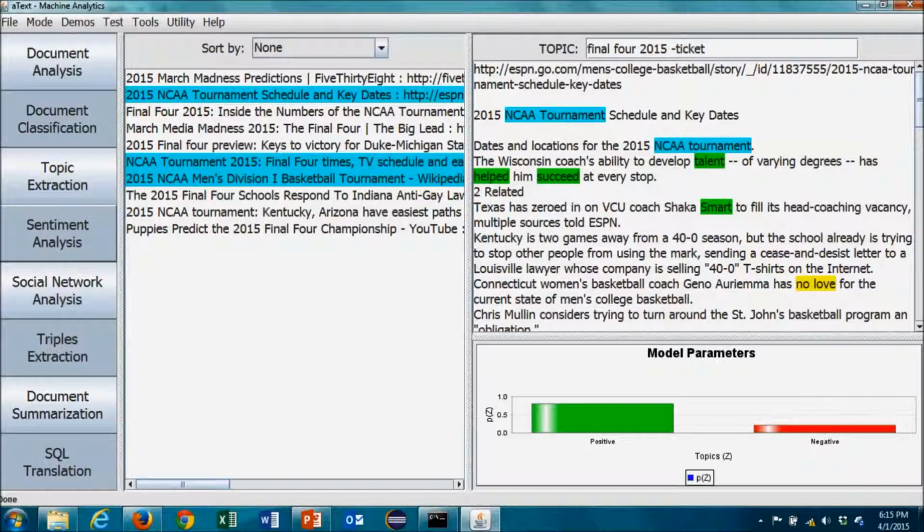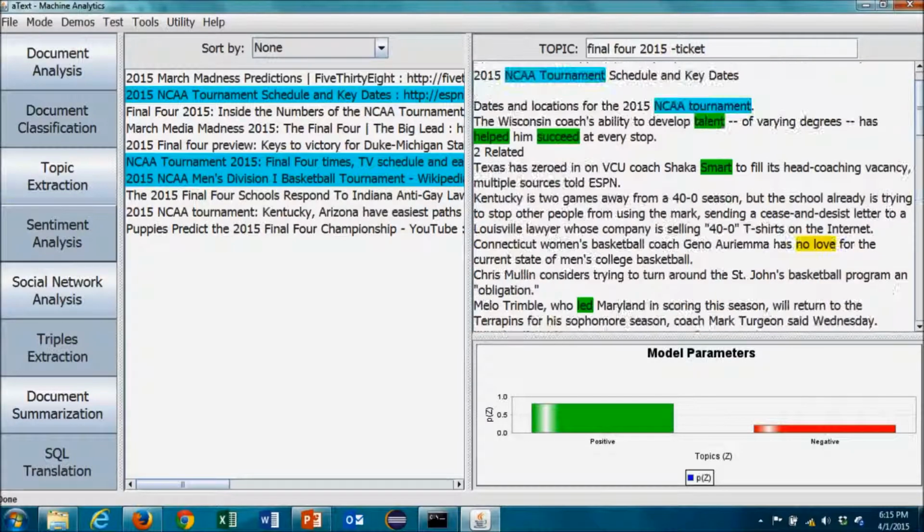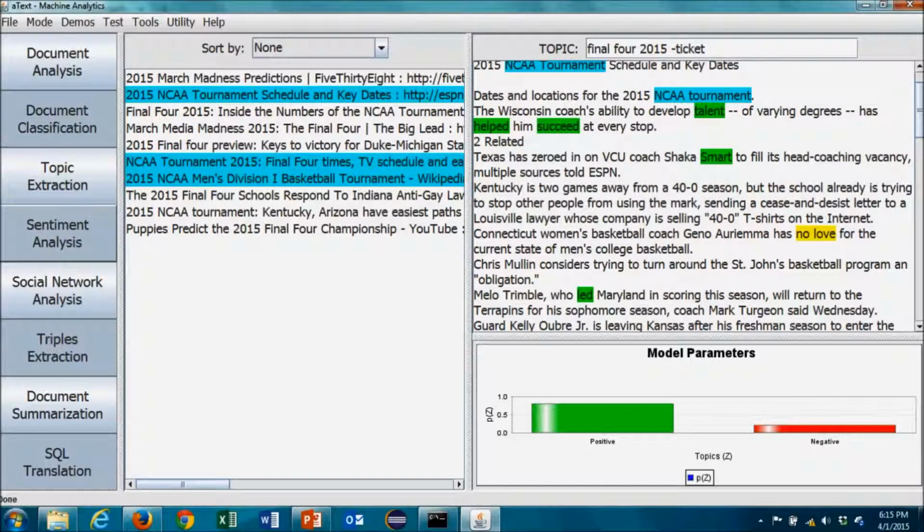Within each article, we can see that the search terms are highlighted, and the positive terms are highlighted green, the negative terms highlighted red, ambiguous terms highlighted in yellow.